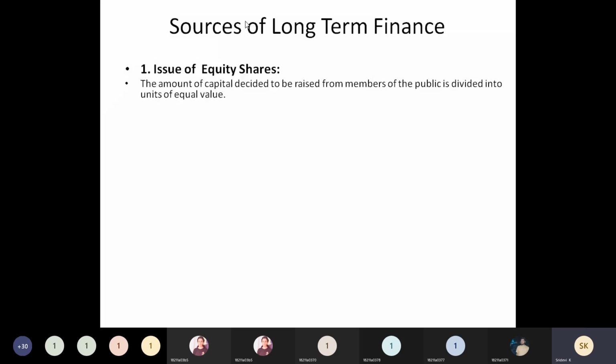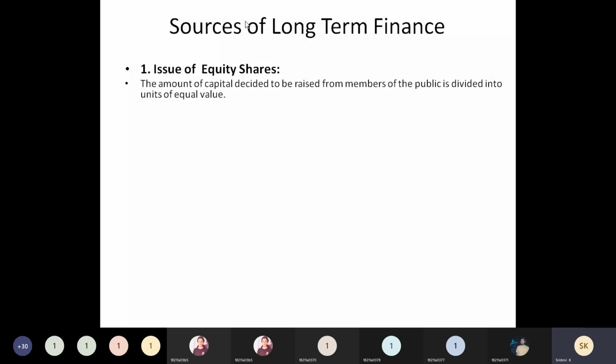So in case of issue of equity shares, here the amount will be raised from the public. And what issue of shares means, here share is nothing but a part of capital that was divided, and that part will be raised from the public by issuing the shares.